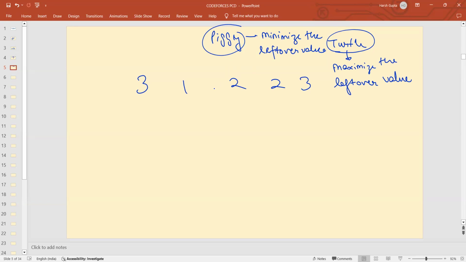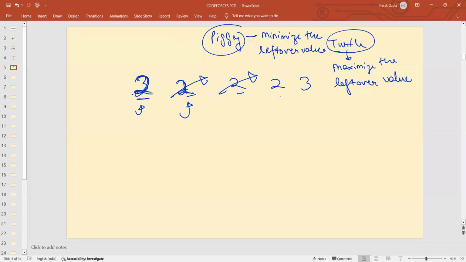Let's suppose Turtle plays optimally. Turtle chooses this integer, sets it as the maximum of this and this, so sets it as 2 and removes this one. Now it's Piggy's turn. Piggy chooses this integer, takes the minimum of these two, sets it as the minimum value and removes a[i+1]. Now it's again Turtle's turn.